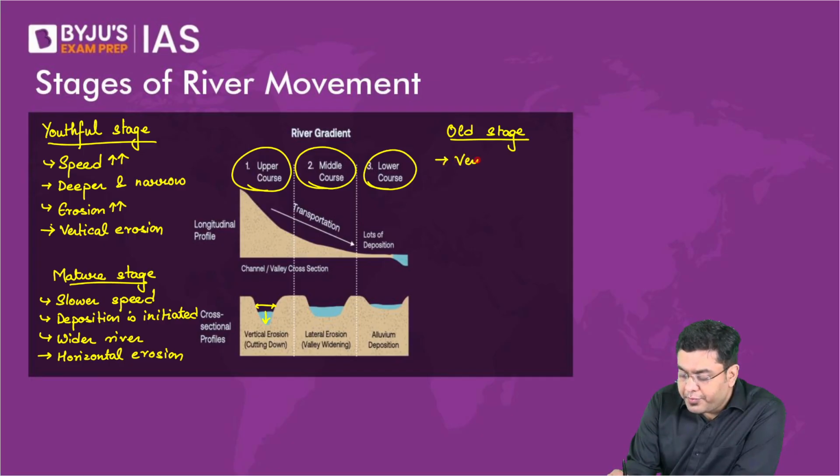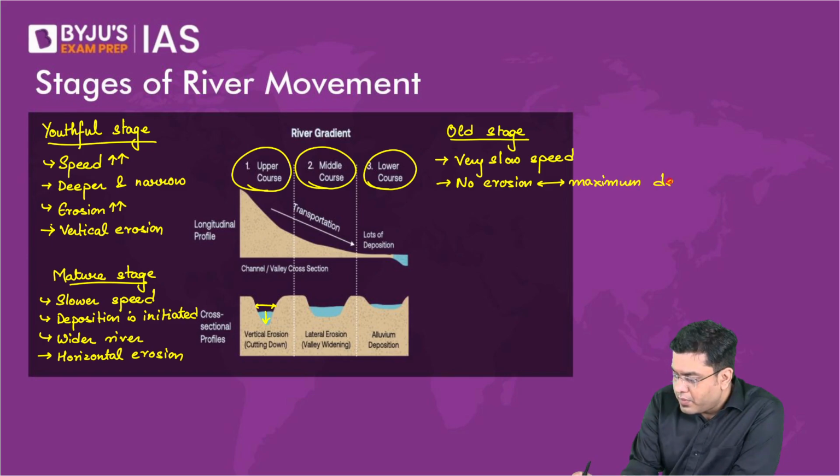No erosion, but maximum deposition. And then you will observe only depositional features.